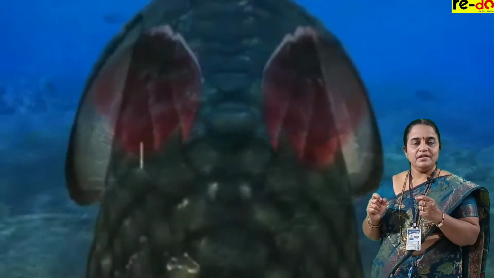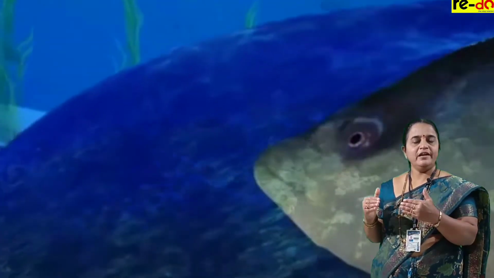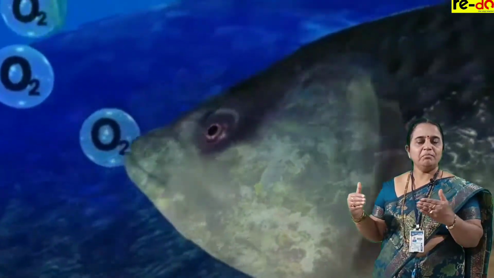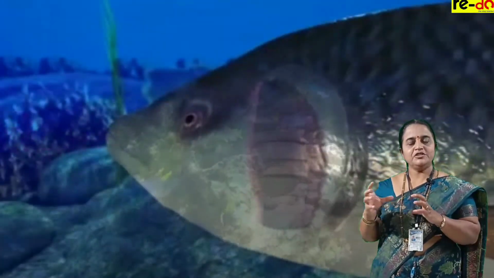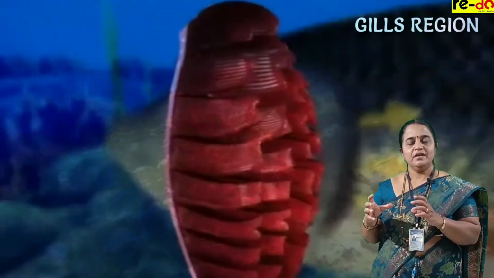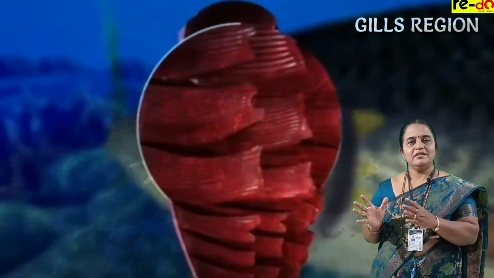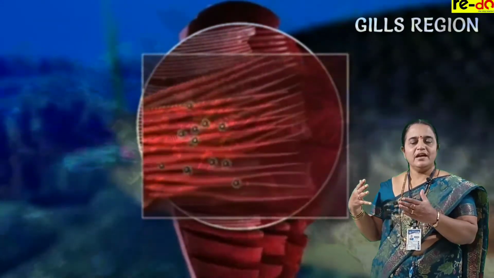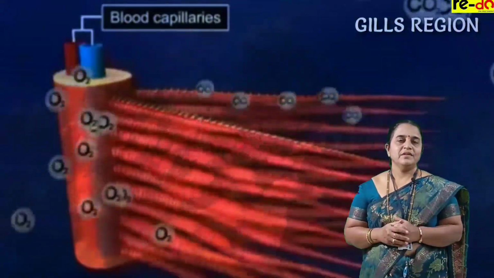And there are paired gills. These gills are open slits through which water enters. Entering water has dissolved oxygen. So as the water passes through the gills, there is a specific blood circulation going on in that region where blood directly comes in contact with the water. It is directly, in the sense blood is flowing through the blood vessels and the gaseous exchange occurs in the gills region.